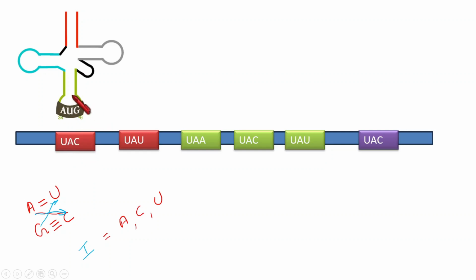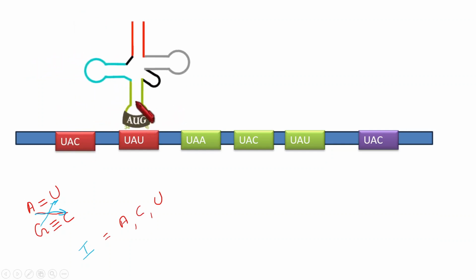And after that, the same tRNA can base pair with another, the second codon present in the mRNA. The difference is that the first two bases follow the Watson and Crick rule of base pairing. But coming to the third base, G, according to Watson and Crick rule, it needs to base pair with C, but instead it is forming a base pair with uracil. That is a Wobble base pairing.